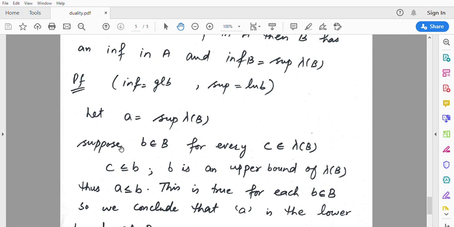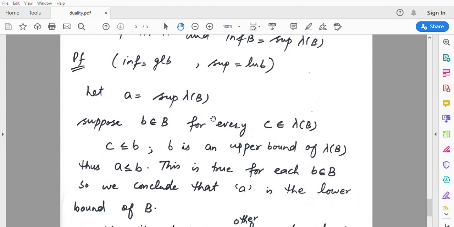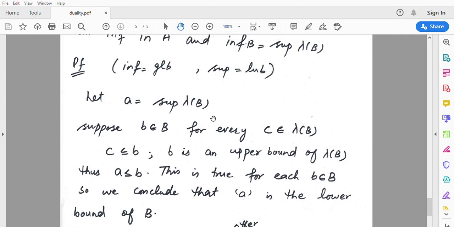If we can prove that A is equal to the infimum of B, then we are done with our theorem, because if the left hand side is equal to the right hand side, then it means that the infimum of B is actually equal to the supremum of lambda of B. So our target is to prove that A is equal to the infimum of B. It means that A is equal to the greatest lower bound of B.